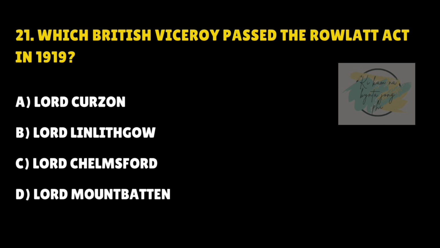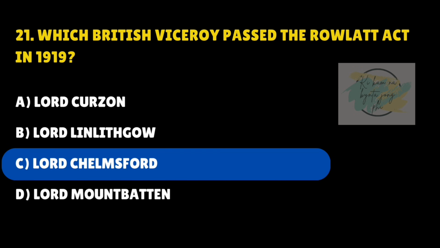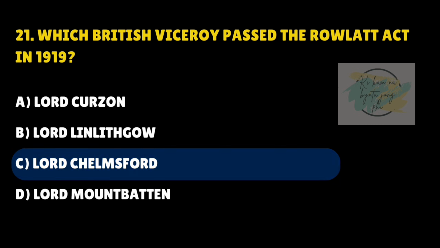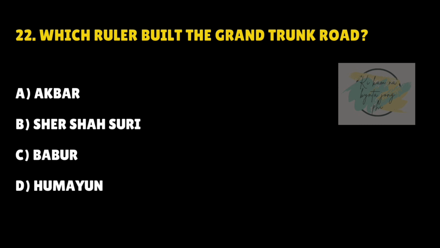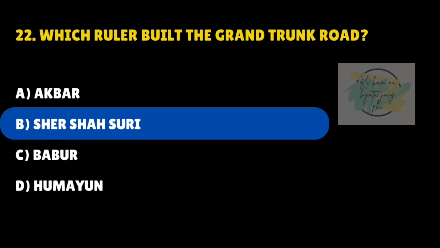Which British Viceroy passed the Rowlatt Act in 1919? Answer is C. Lord Chelmsford. Which ruler built the Grand Trunk Road? Answer is B. Sher Shah Suri.